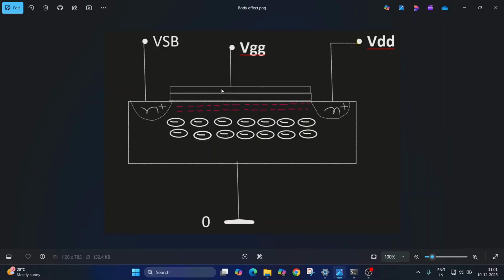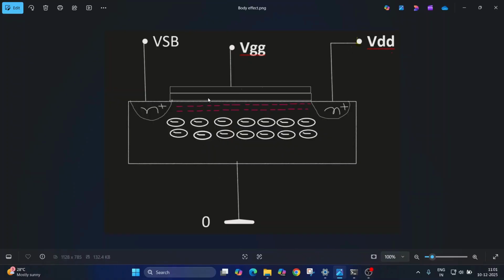So this metal layer and channel layer act as two plates of a capacitor. Here the metal, oxide and channel act as one capacitor. And the other thing, here the body as one plate and the channel as one plate, and this depletion region acts as the oxide layer, and it will also act like a capacitor.